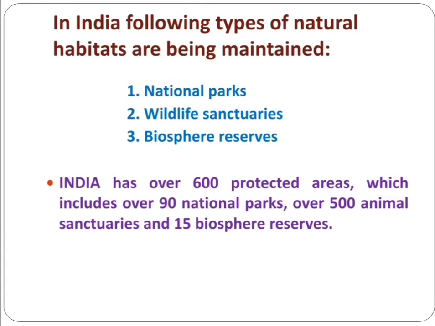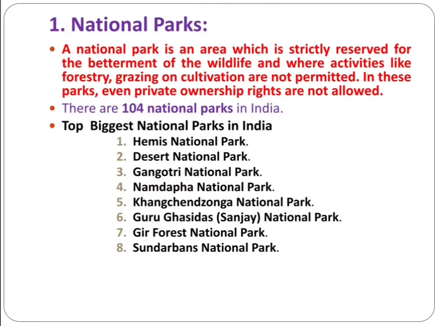India has over 600 protected areas, which include over 90 national parks, over 500 animal sanctuaries, and 15 biosphere reserves. They are protected by the government, and in these national parks, wildlife sanctuaries and biosphere reserves, conservation and protection are given to all types of biotic factors present in an environment. Now, what is a national park?